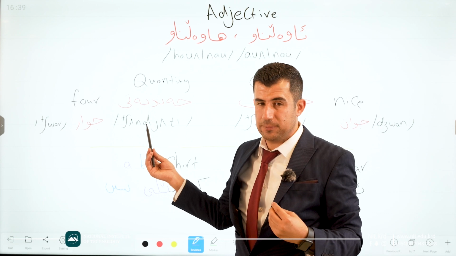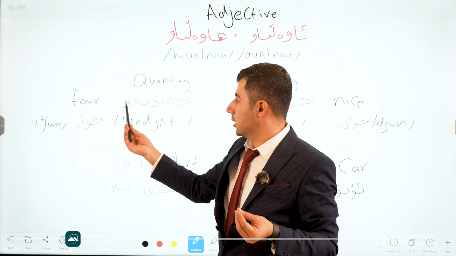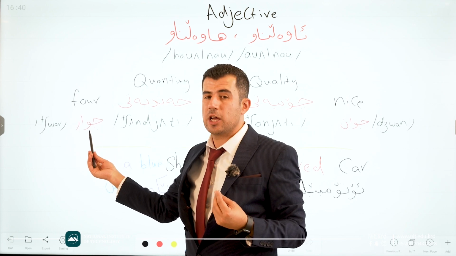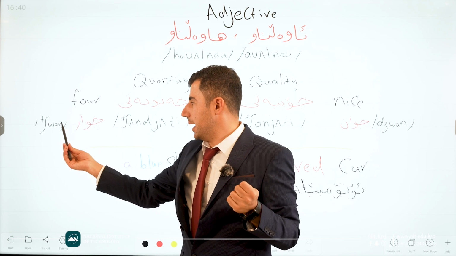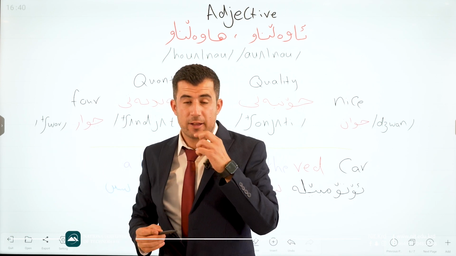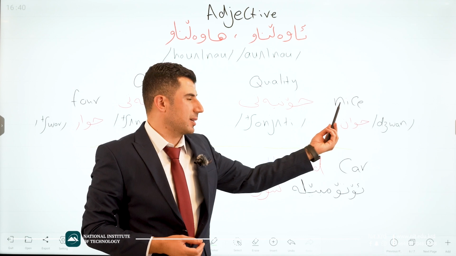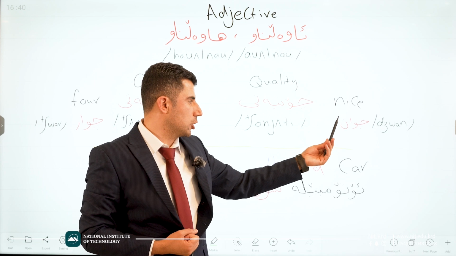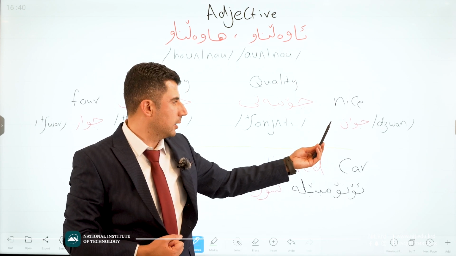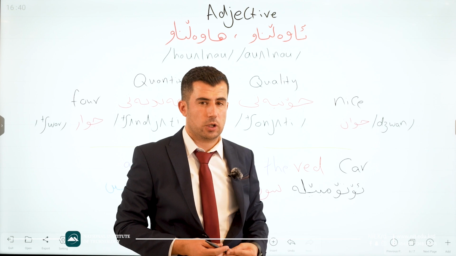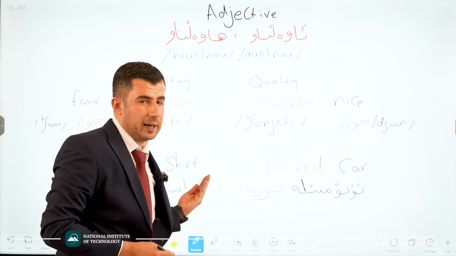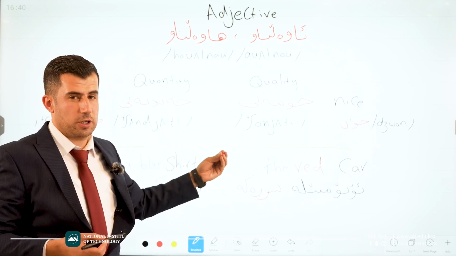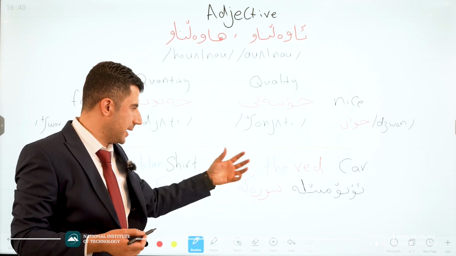For quantity, chendeti, for example 4. Number 4 in English, if we translate it to Kurdish, we say chwar. How we pronounce chwar is like this. For quality, for example, this thing is nice. How do we say nice in Kurdish? We say juan. How we pronounce it is like this. Good. Here I connected adjective, determiners and a noun together as an example.